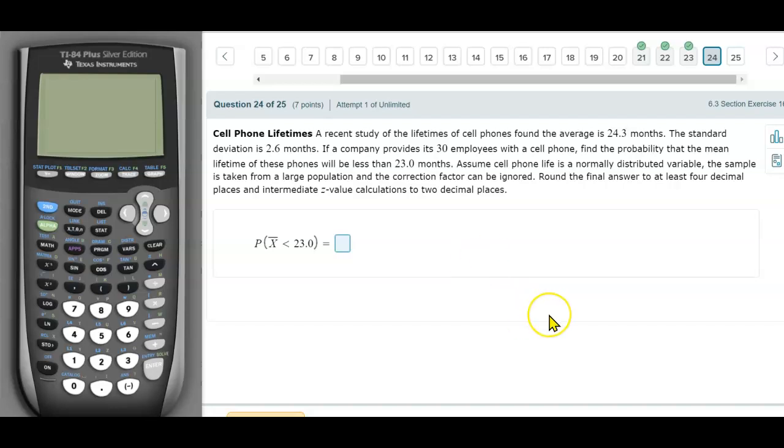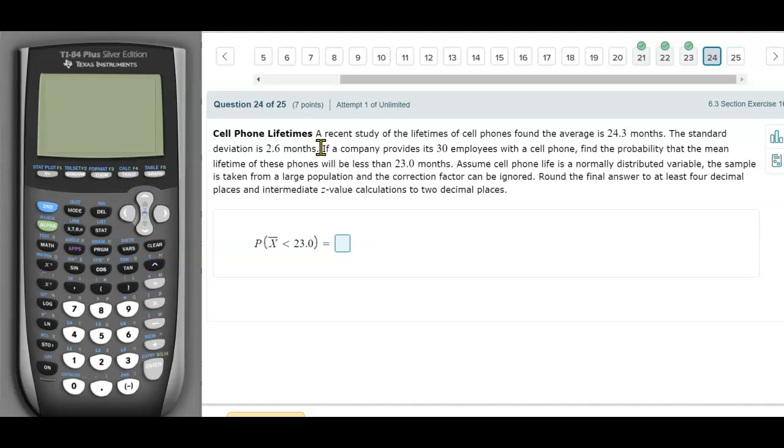All right, so let's see how we can solve this one. The keywords here: he's talking about the lifetime of the cellular phones. He's telling you the average is going to be 24.3. He's telling you as well the standard deviation is 2.6. Up to here, we are talking about a regular normal distribution. We did not do the central limit theorem yet.